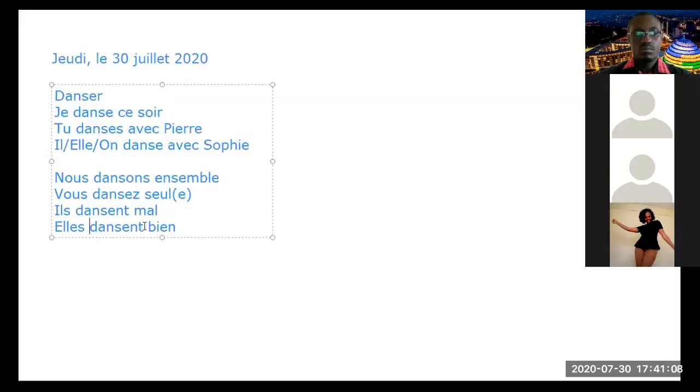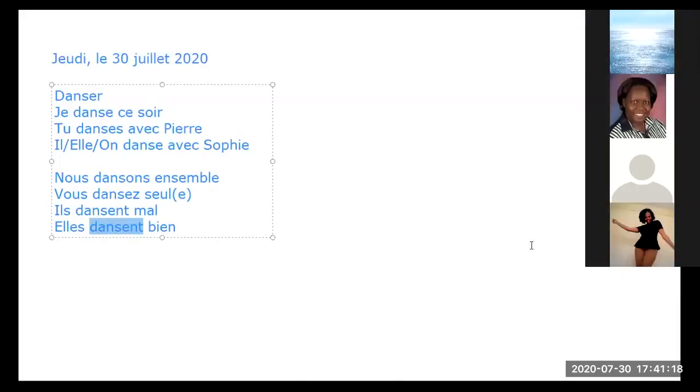All of them have the same pronunciation. It's only nous and vous that are different. Otherwise, the rest have the same pronunciation, because you don't pronounce the S of tu, il danse is just like je. Then ils dansent, the last one, because we don't pronounce the NT. That's why they have the same pronunciation.